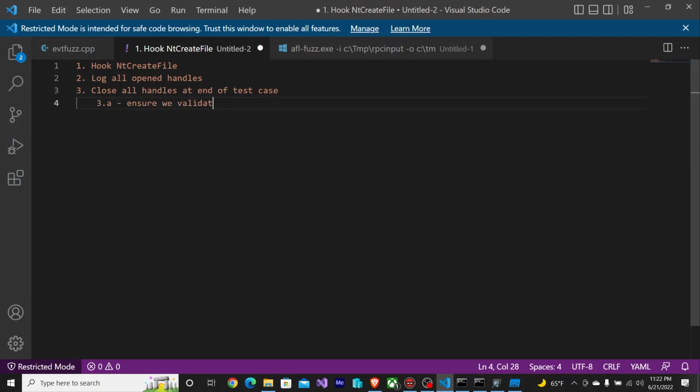Ensure we validate handles before closing. And that's because in this case, we're not hooking close handle, which means while we log a handle that's opened, the target may have closed that handle. And since we're not logging close handle, we don't know that. And if you go to close a handle that is invalid or already closed, that may crash the program. So we need to have some way of making sure it's a valid handle first.